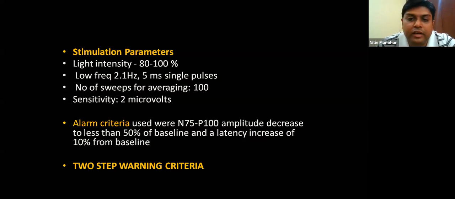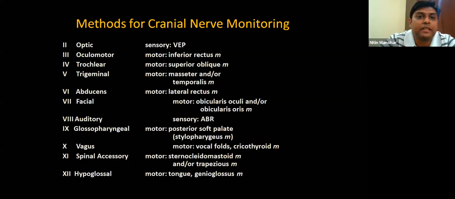Initially, you will face difficulties, you'll face challenges, but I think we can and we need to start doing VEP more and more. With good TIVA techniques and good stimulation with LED goggles, we can do intraoperative VEP very effectively. So, summary of all the cranial nerves: I think I've explained all the cranial nerves and where the electrodes need to be placed. I'm not going into detail of this.